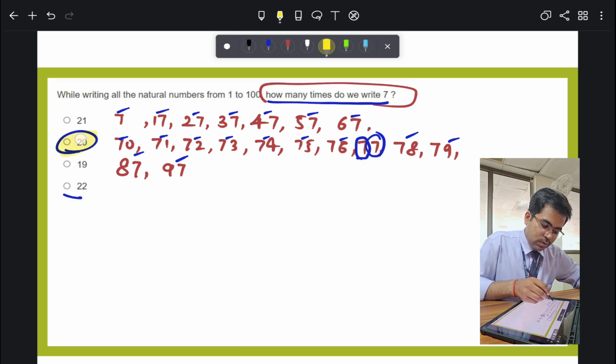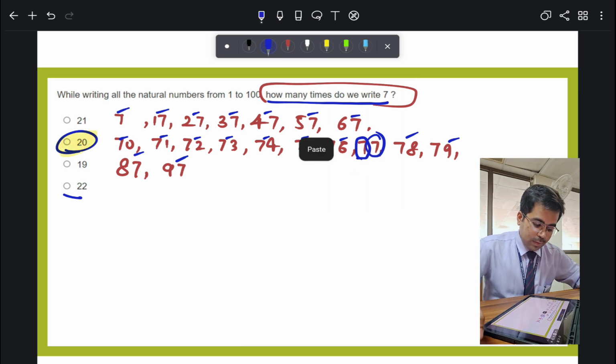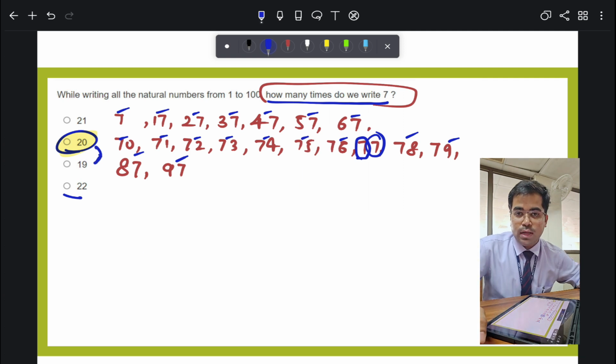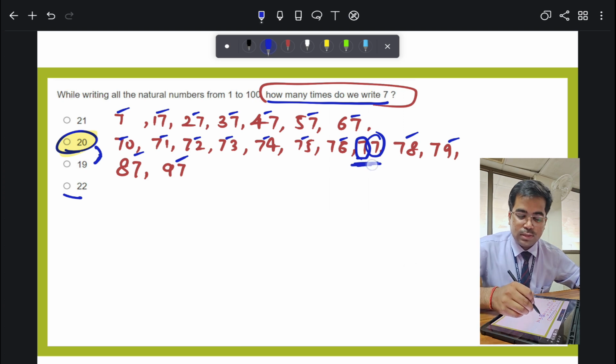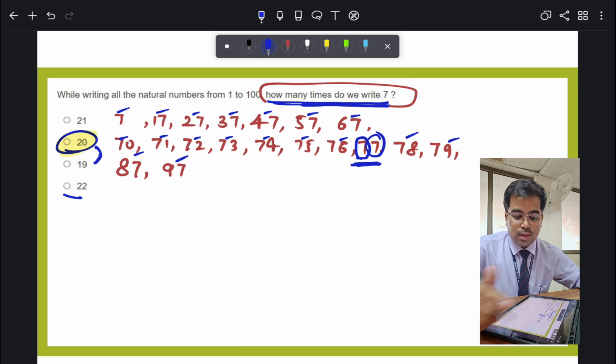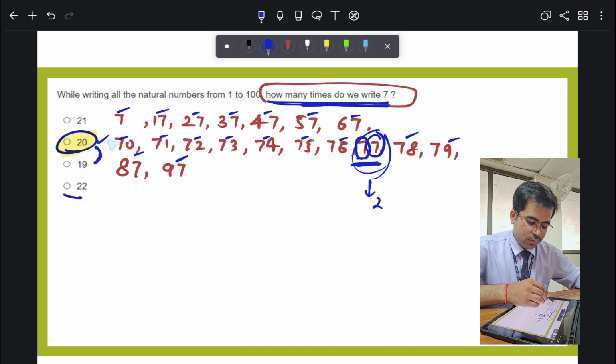I'm highlighting this 20, and please note that in this question we have two options, 20 and 19. If you are in a hurry, you will miss this 7 and 7. It is asking how many times we write 7, and 77 has two 7s in it. So 20 should be the answer.